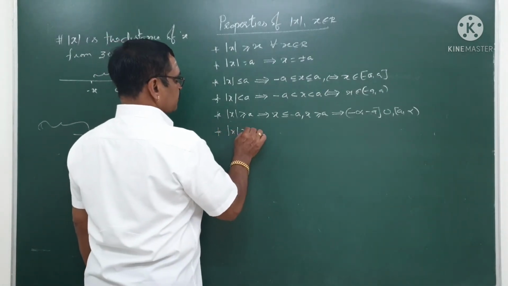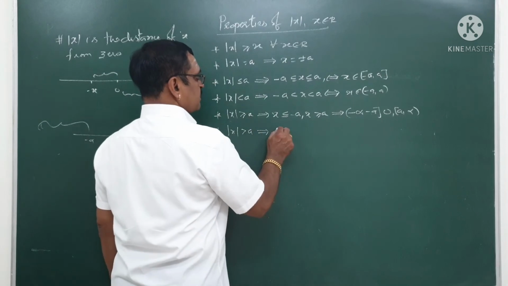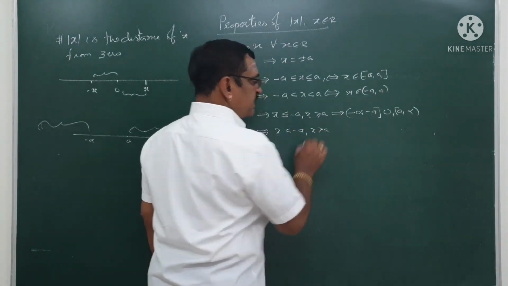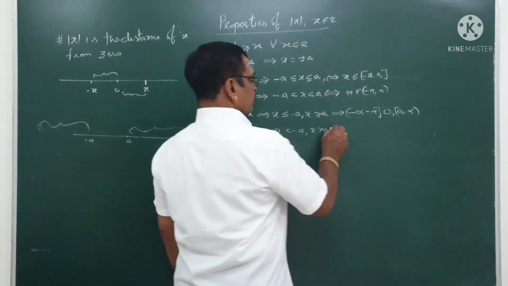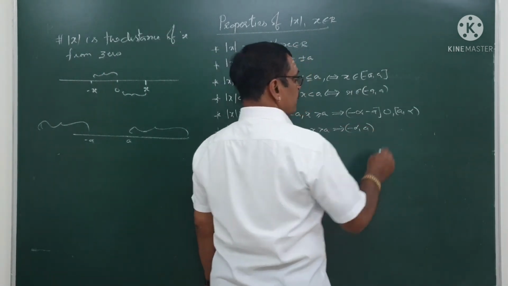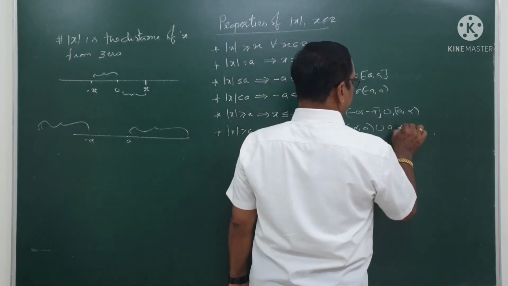Mod x is greater than a. This implies x is less than minus a or x is more than a. This implies I can write minus infinity to minus a, both sides open, union a to infinity.